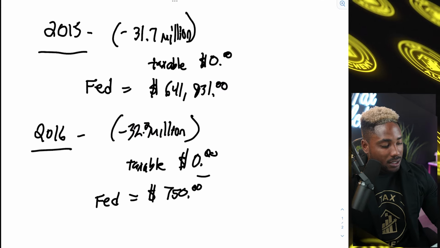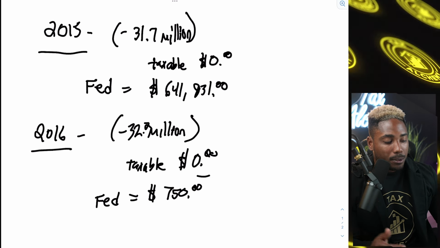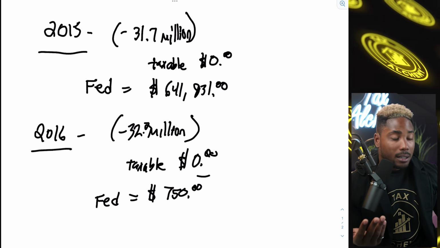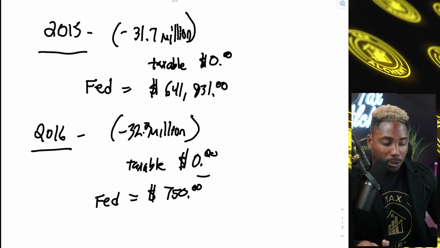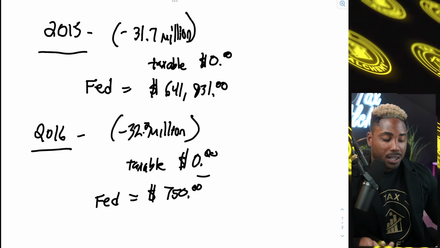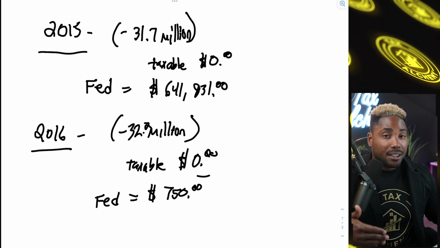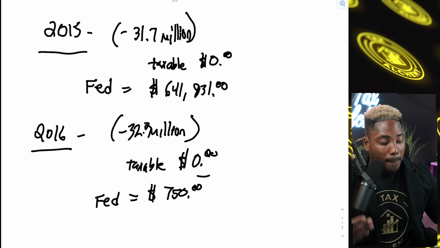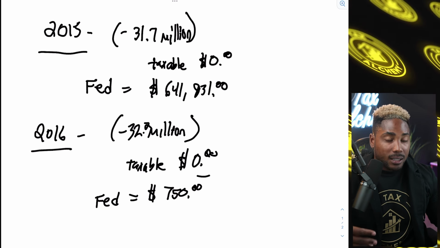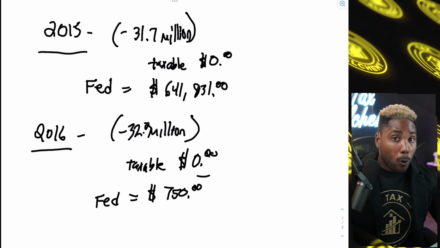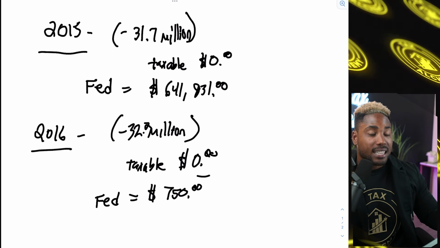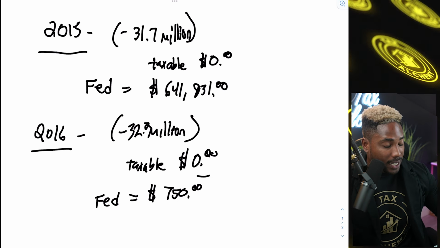Okay. So you could see there's a difference. In 2015, Trump reported negative income of 31.7 million. Taxable income was $0, but he paid federal taxes of $641,931. He jumped over to the 2016 year, had another negative year of $32.2 million. His taxable income was still $0, but this year, his federal balance dropped down to $750. Yes, I'm going to explain how that happened.